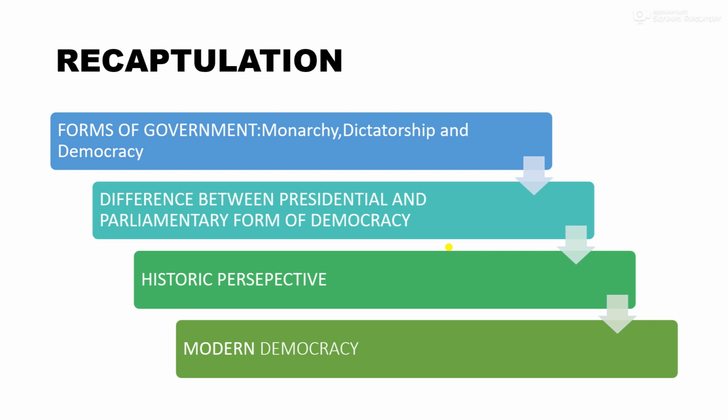Then historic perspective. Historic perspective is the term democracy originates from the Greek word demos meaning people and kratos meaning power. So democracy means the government by the people. Then modern democracy. Yes, in our modern democracy, every person who is an adult citizen of a country has the right to vote. This is known as one man, one vote and also called universal adult franchise. Now let's continue with the same.